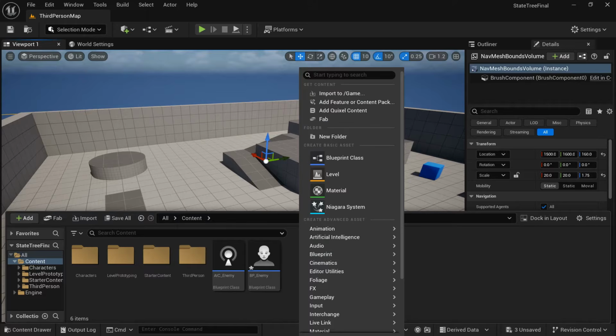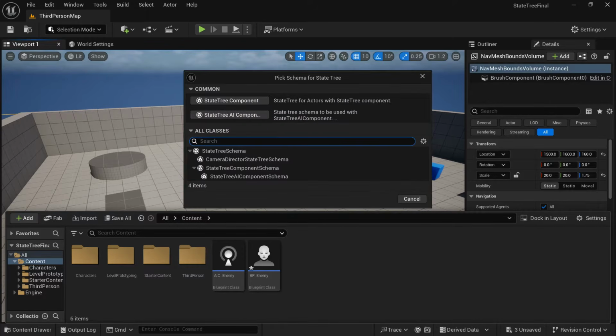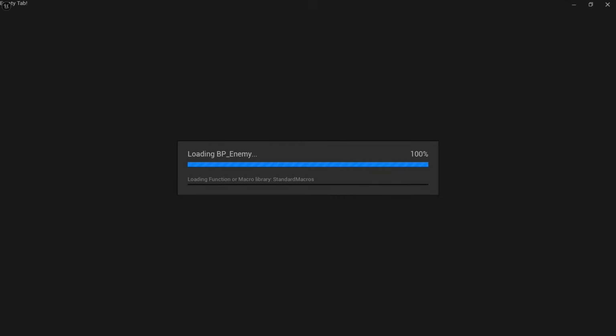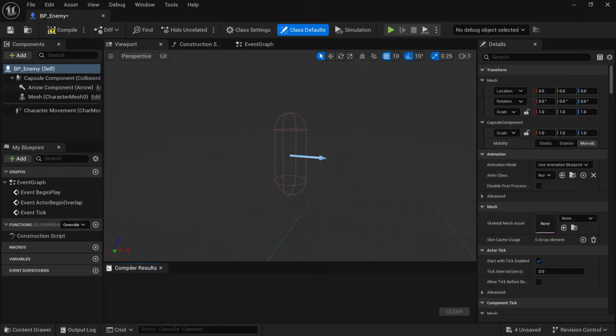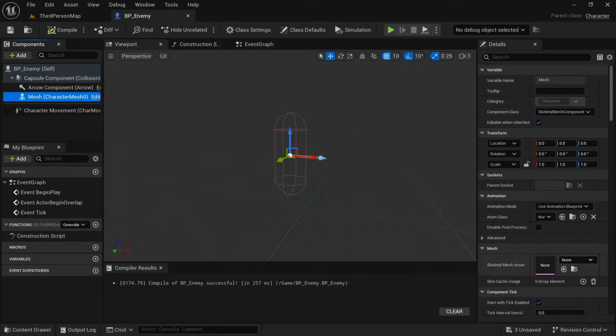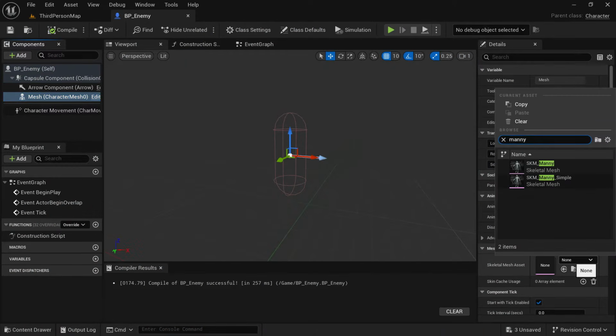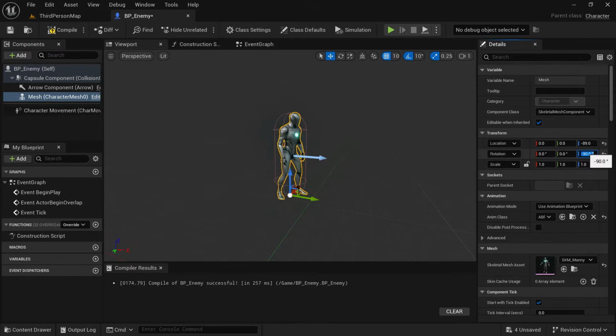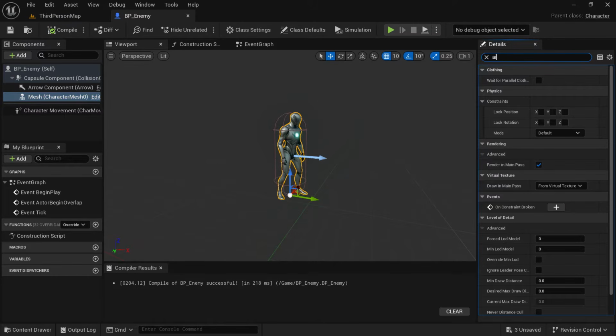Next, we're going to make a state tree. Go to artificial intelligence, then click on state tree. Make sure it's the state tree AI component. We want that one, not the normal one, because it has some extra features. Then we're going to open up the enemy and add some of the default features we need. Go to the skeletal mesh and give it the Mani mesh. Then give it the ABP_Mani for the animation class, so it has a little bit of movement. On the location, give it -89, and on the rotation, give it -90. This puts it into the proper location in the capsule.